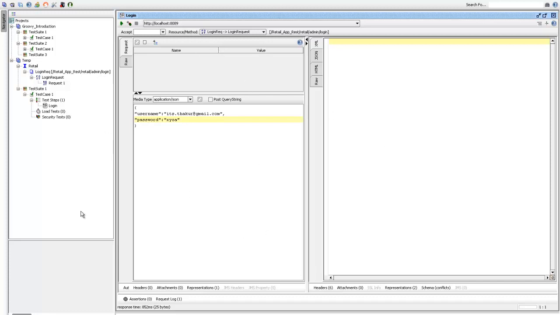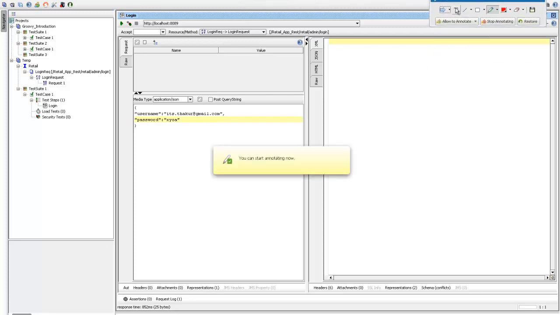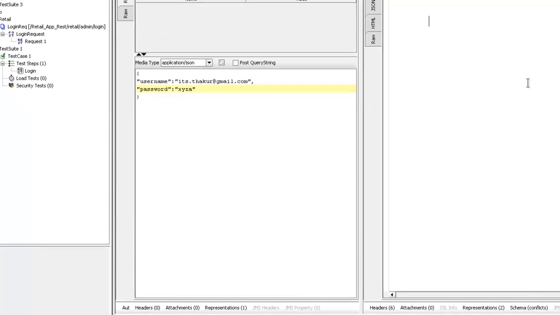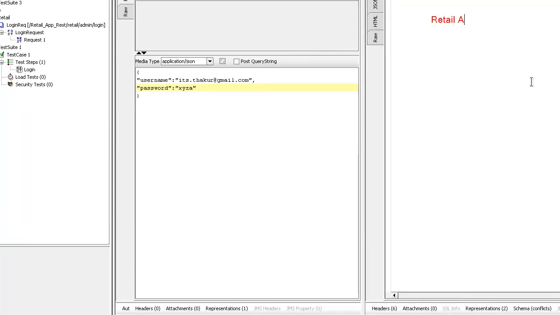That retail application has various features, and I'll explain that again if you didn't watch the previous video. We have a local application on which I'll be testing and showing you things, because to test web services, the applications out there on the internet are not so good. So I have made a retail application in both the SOAP as well as the REST protocol. The basic features of this retail application are just like a retail store.